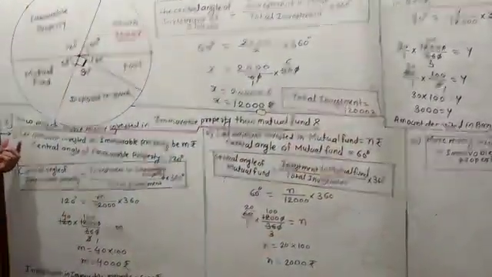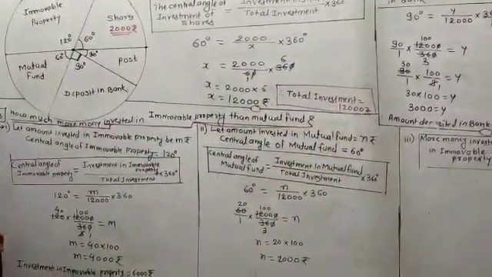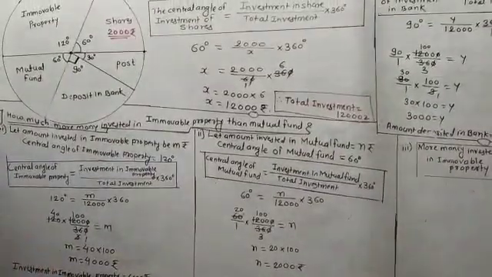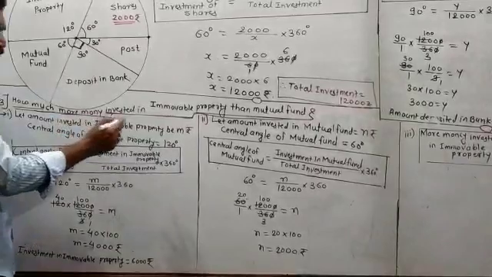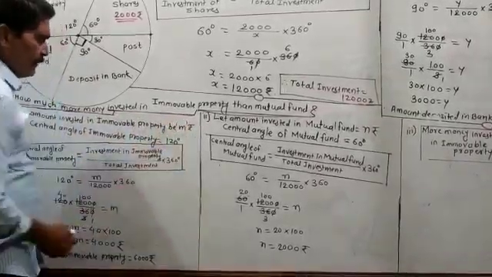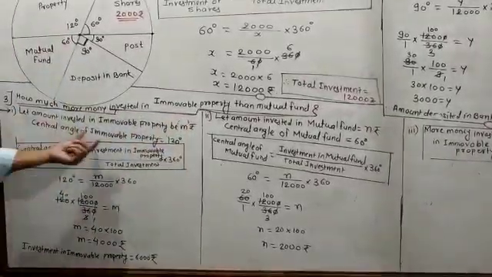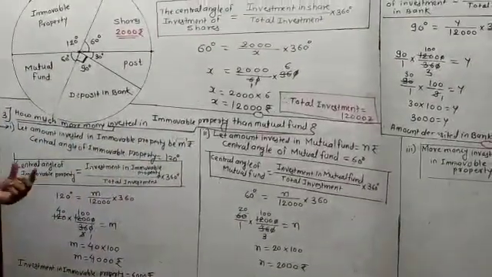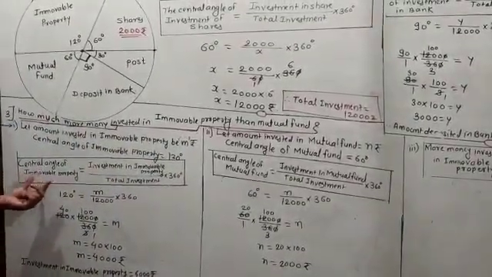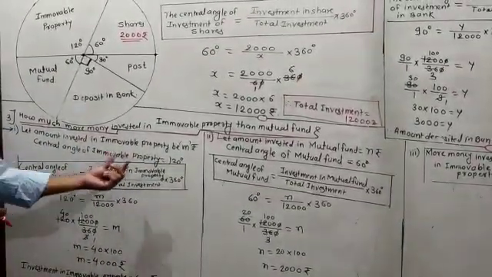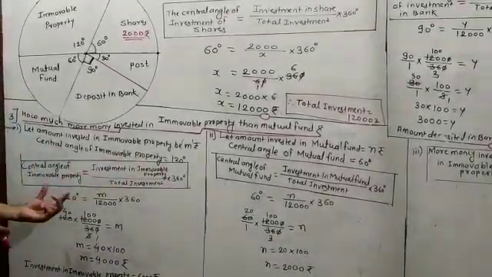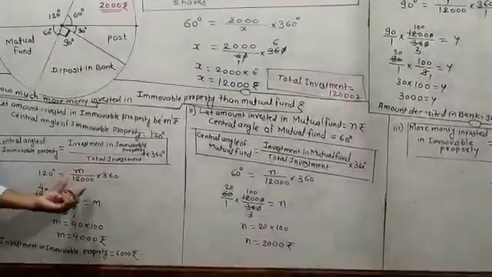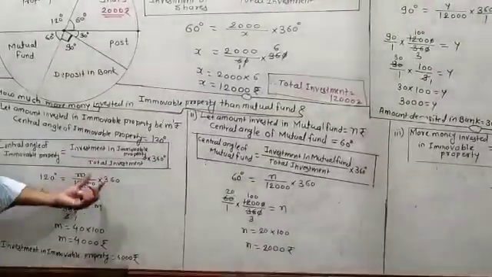So I will first find out the investment in the immovable property. At that time I will say that let the amount of the investment in the immovable property be m rupees. So central angle of the immovable property is equal to 120 degree. So I will say that central angle of the immovable property is equal to investment in the immovable property upon total investment into 360. So 120 degree is equal to m upon 12000 into 360.